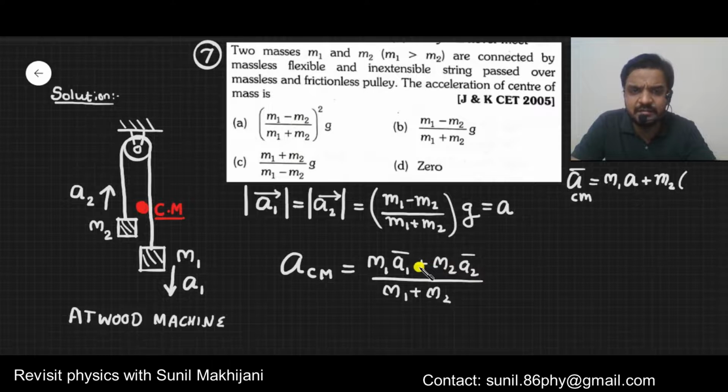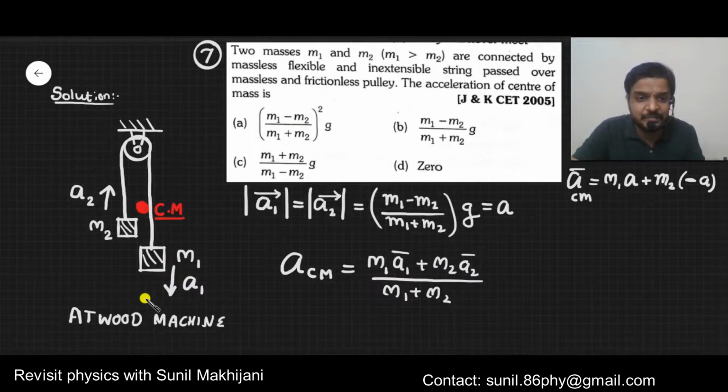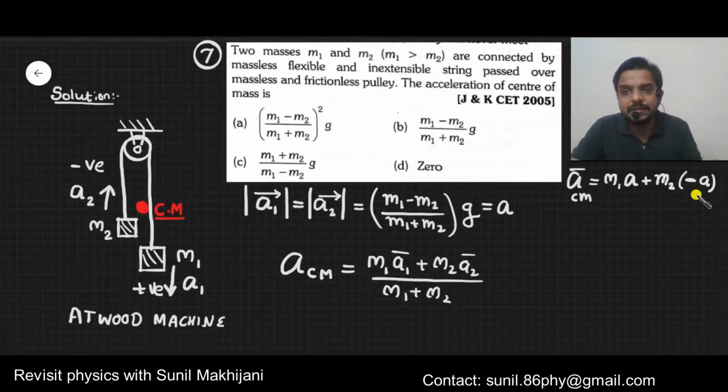Since a2 is opposite to a1, if you have taken a1 as positive, you need to take a2 as negative. That's why I will put a negative sign here. See our convention: in the formula, I have taken a1 as positive, meaning downward direction is positive. So it is my duty to take upward direction as negative. That's why a2 has to be negative. Divided by m1 plus m2.